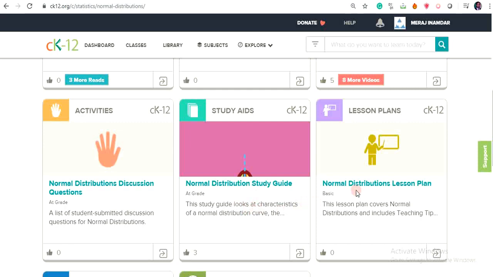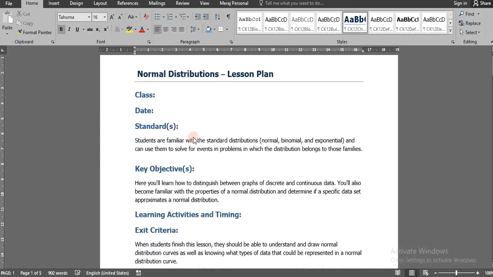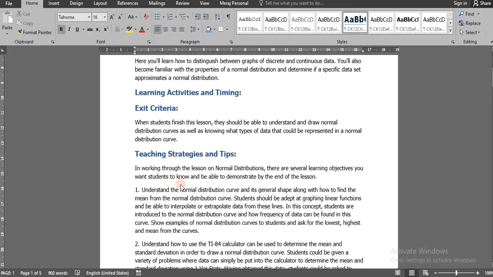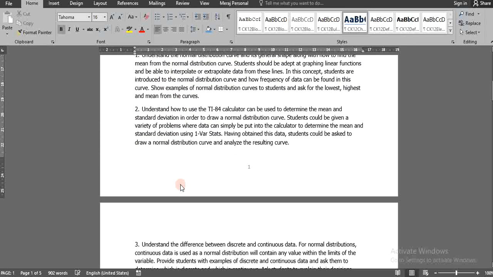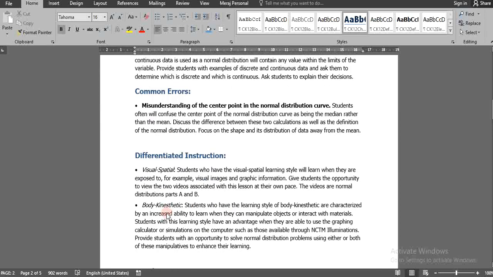If a teacher wants to teach this concept, this is the lesson plan or teaching plan for the concept of normal distribution. It not only provides the teaching strategies and tips and what errors we should avoid, but also, a very interesting thing, it gives the student psychology while learning.